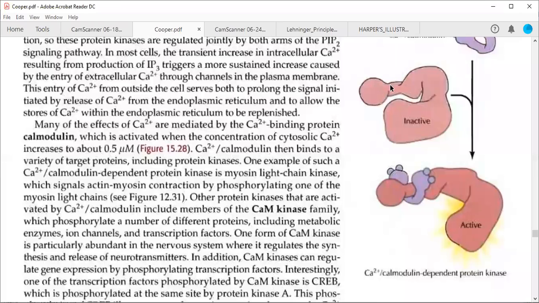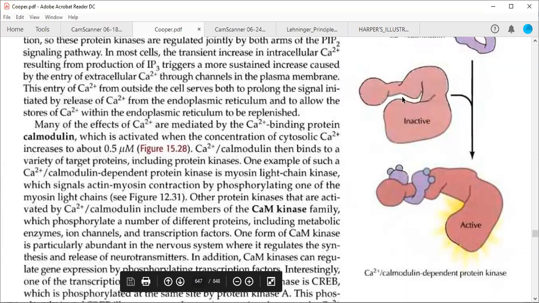This bent form will interact with this protein, which is in an inactive form. When the calcium calmodulin complex interacts with this dependent protein kinase, it will activate it. One example is the CAM kinase family members, which are activated in this similar fashion.